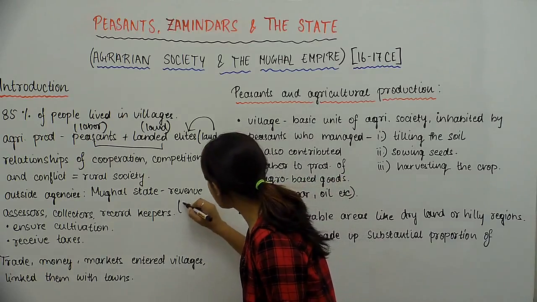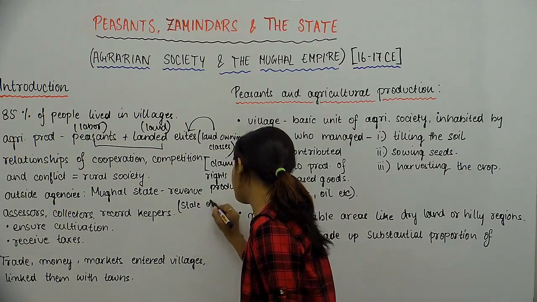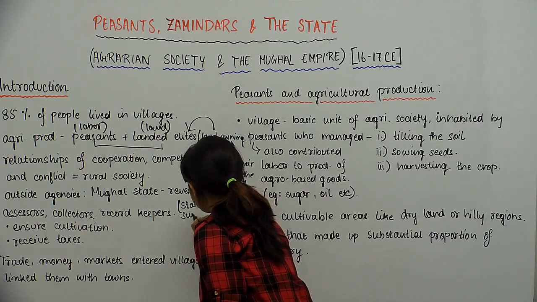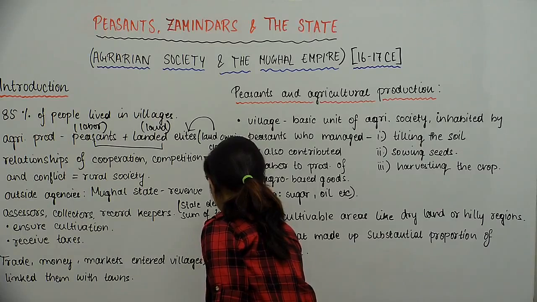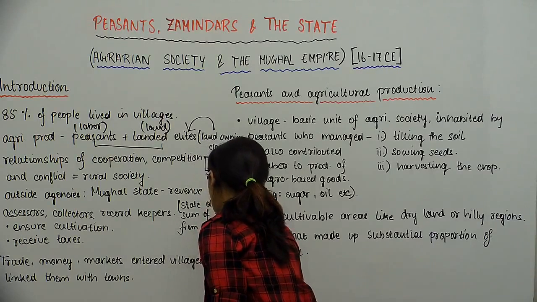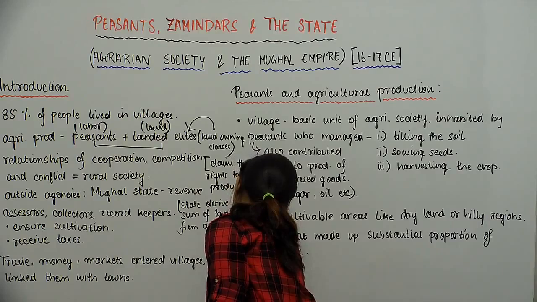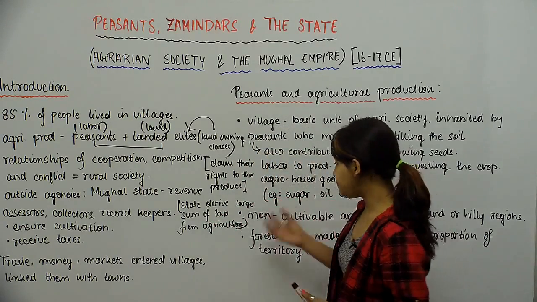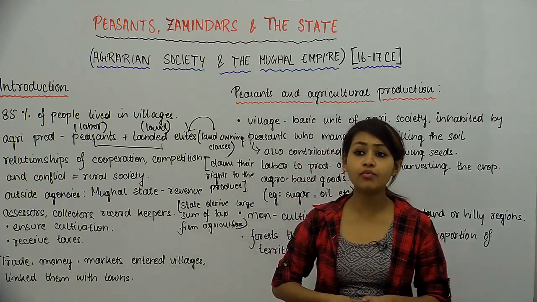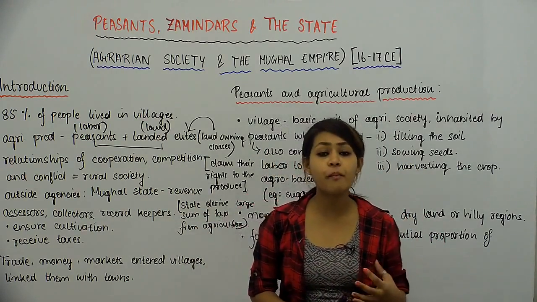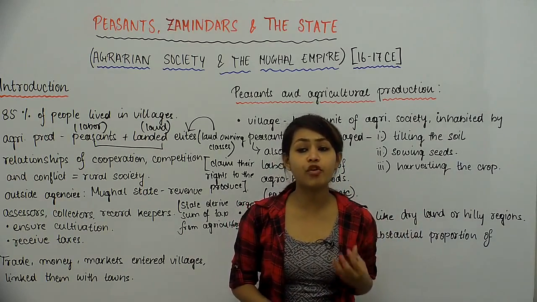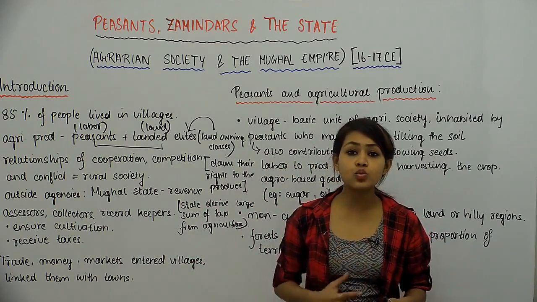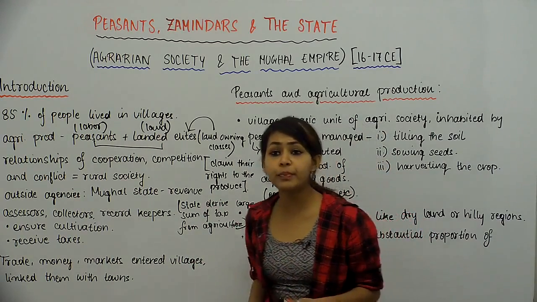So what this means is the state derived large sums of taxes from agriculture. Because these people had their lands and because these people were able to cultivate, the state or the king at that point of time would take huge sums of money collectively from these people in the form of taxes. It would take it from people individually, but this was one way of accruing revenue out of the people by the king.